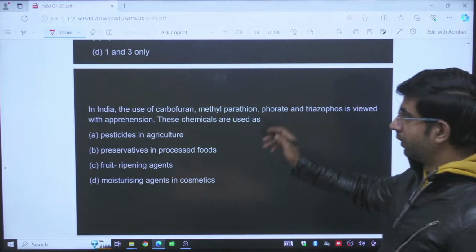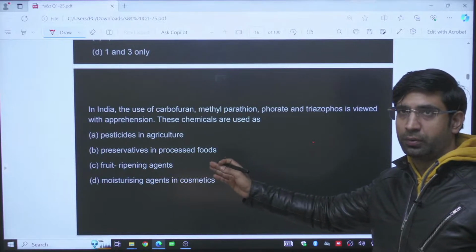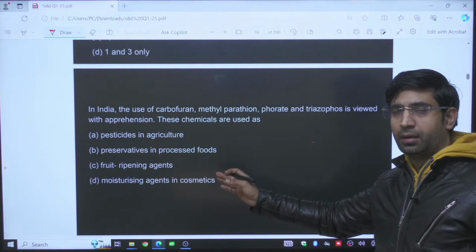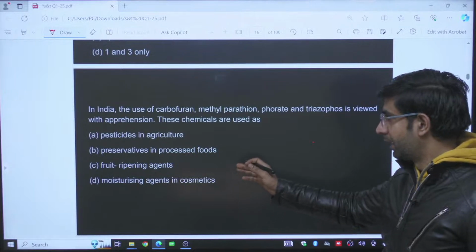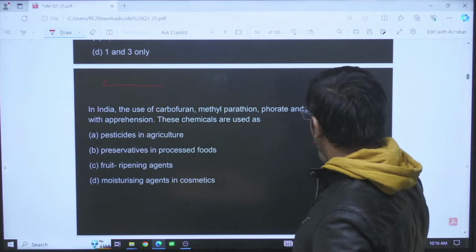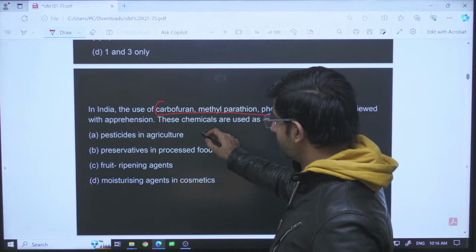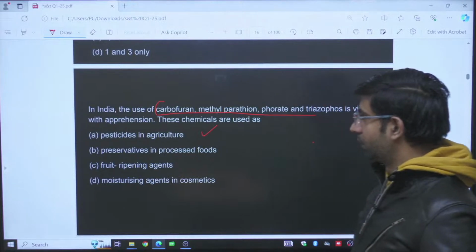Next question. In India, the use of carbofuran, methyl parathione, phorate and triazophos is viewed with apprehension. Basically these are chemicals which are used as pesticides, and the Kerala government has banned all these chemicals. So the right answer is pesticides in agriculture.